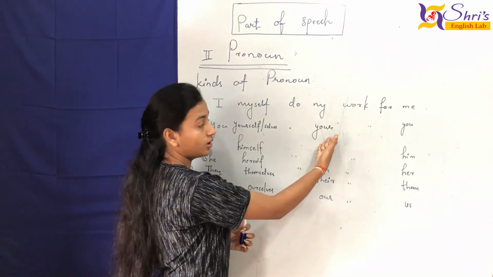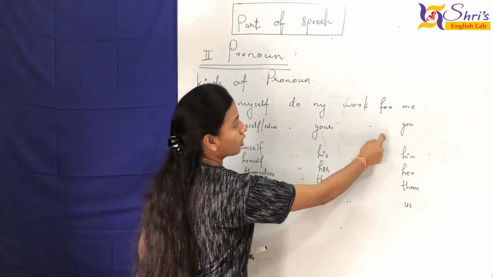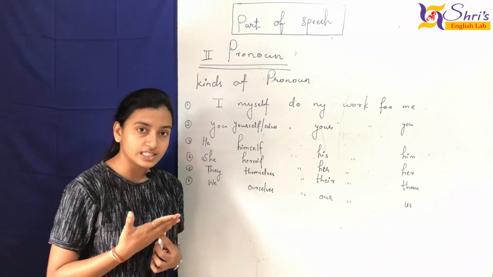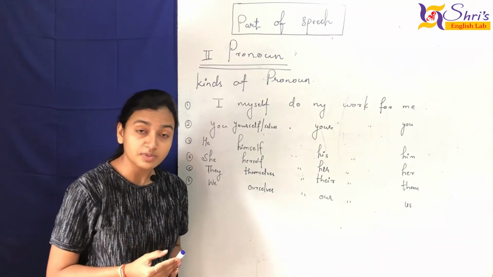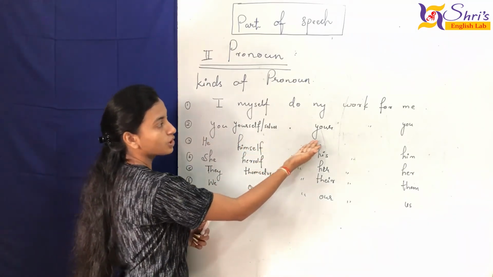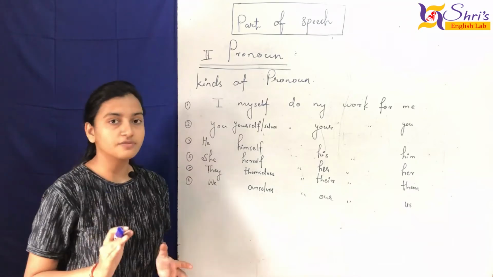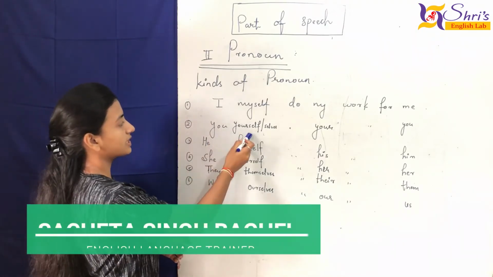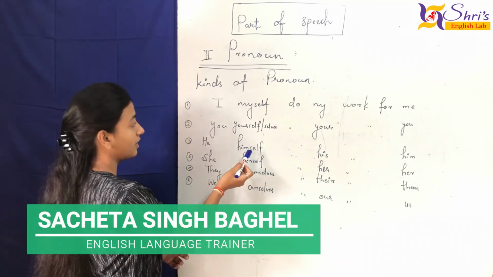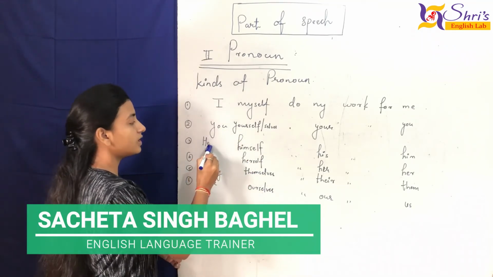Here we have third, your and you. It means you yourself do your work for you. आप अपने से अपने लिए अपना काम करते हो. It means you yourself do your work for you. Now you are clear where to use "you yourself". We can't use you with myself or himself; we only have to use you with yourself.